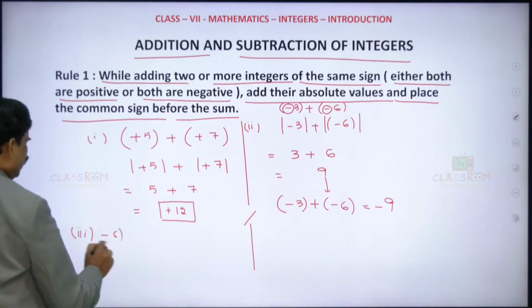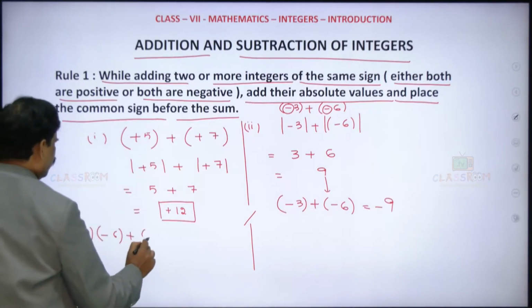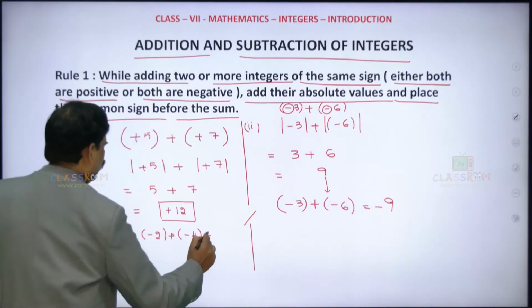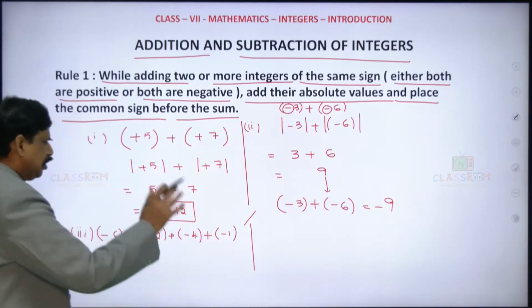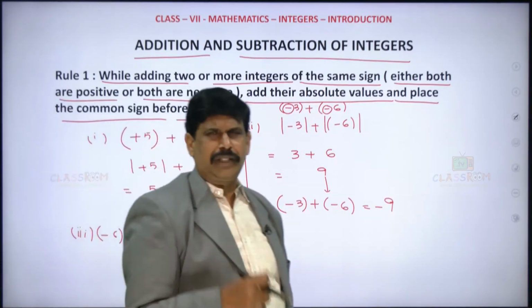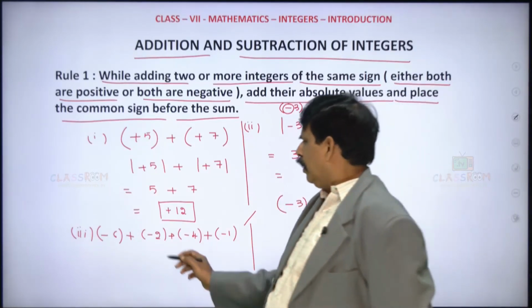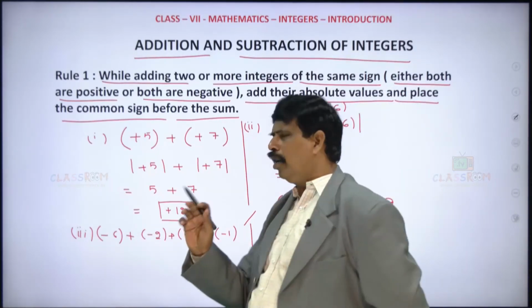Say we'll have one more directly without taking any absolute values. It's given minus 6 plus minus 2 plus minus 4 plus minus 1. So 4 integers are given and all of them are negative.